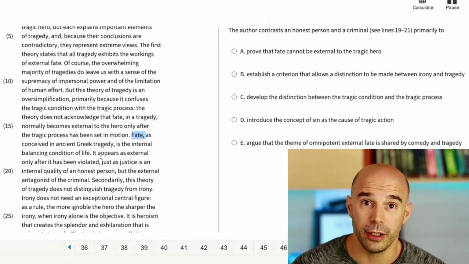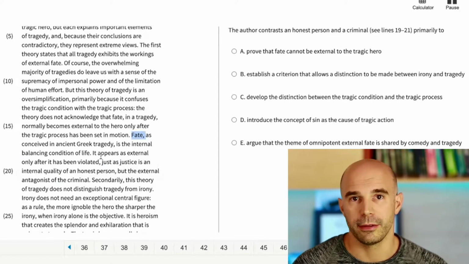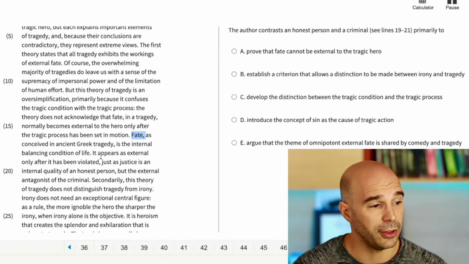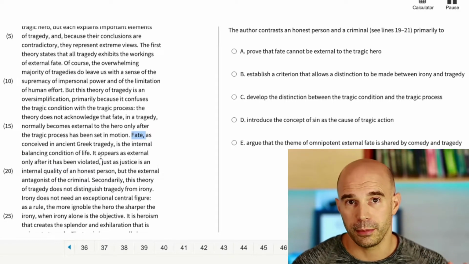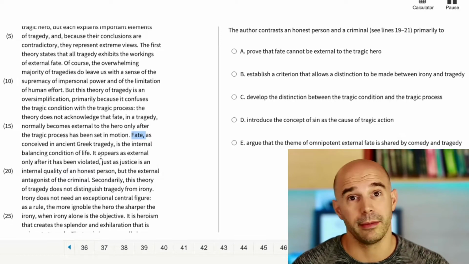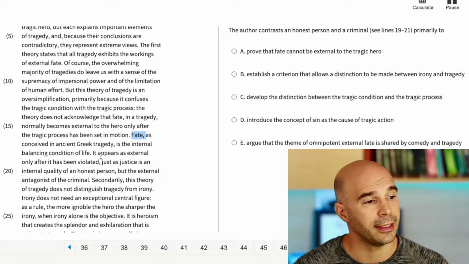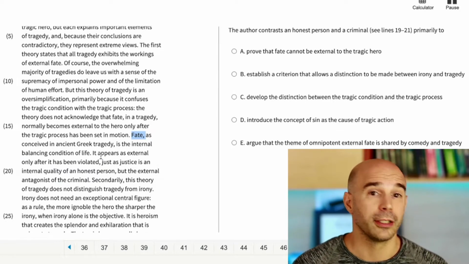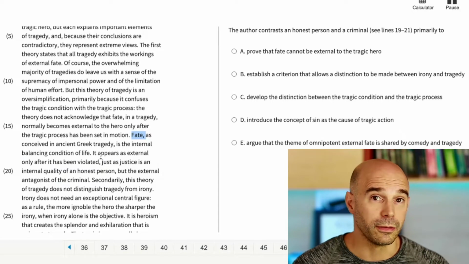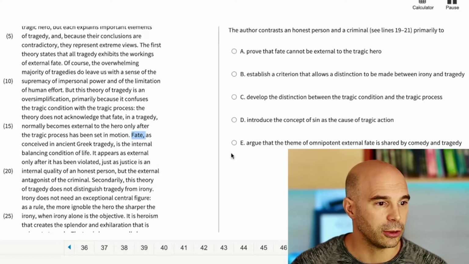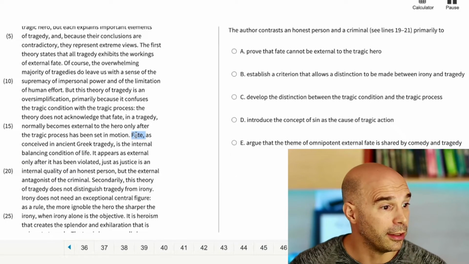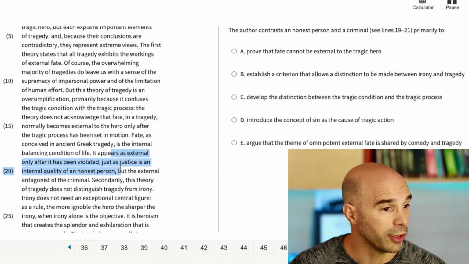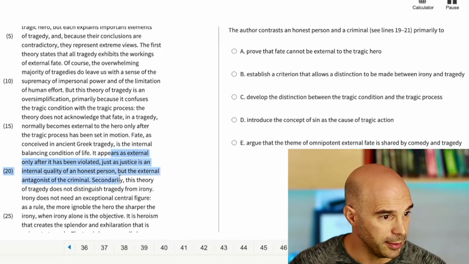Now I have to make a judgment call depending on, do I tend to run out of time on the verbal section or not? If I tend to run out of time, if time is an issue for me on the verbal section, this is the perfect place to just make a completely random guess. I would have a 20% chance of getting the right answer and move on to the next question. If I don't tend to run out of time on the verbal section, well, now I can go and find some more information to read to see if any of these answer choices pops up in connection with these lines, where the author is contrasting an honest person and a criminal.